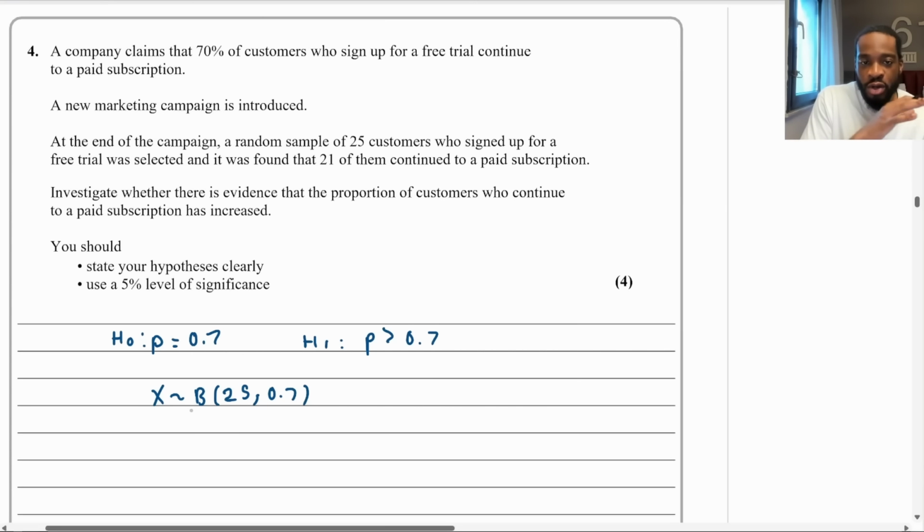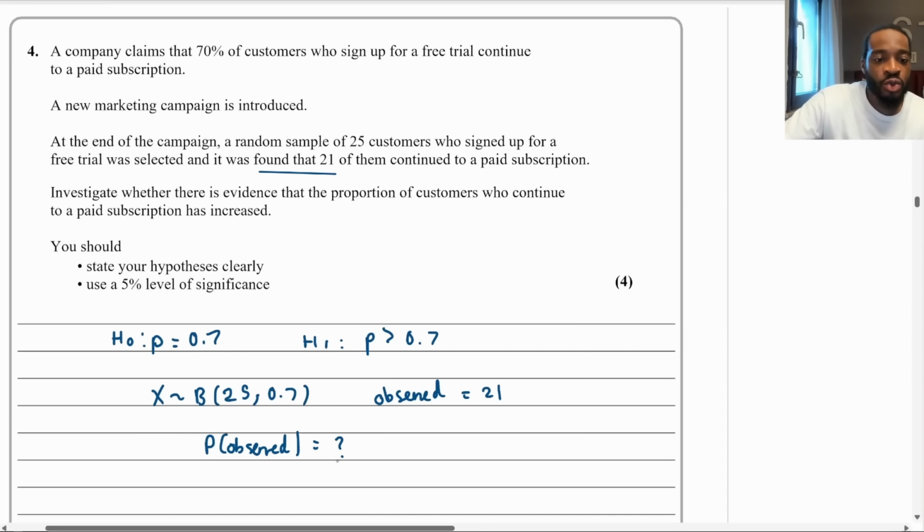right? So look, it says a random sample of 25 customers who signed up for a free trial selected, and it was found that, or in other words, observed that 21 of them continue to a paid subscription. So the observed value in this case is going to be 21. And what you always want to do is observe. You want to find the probability of observing this value under the null hypothesis.